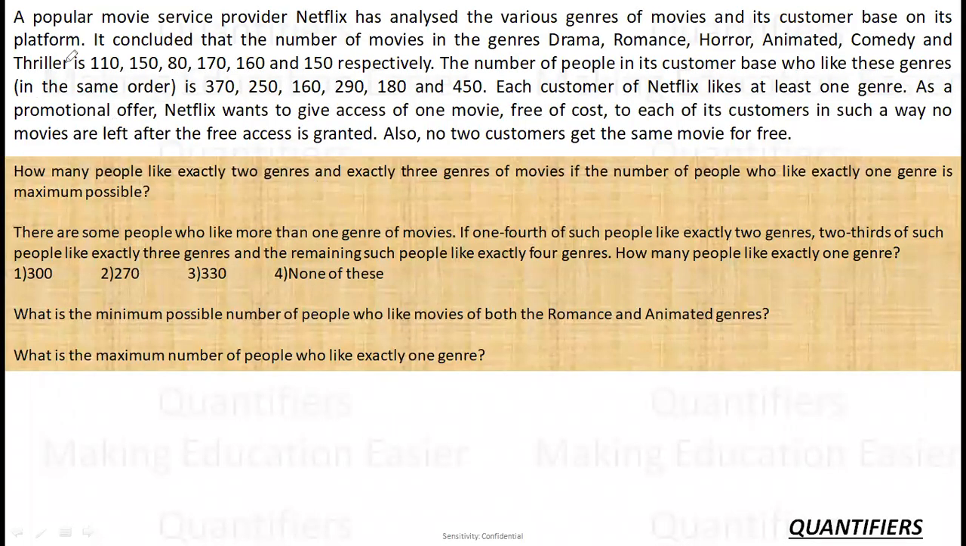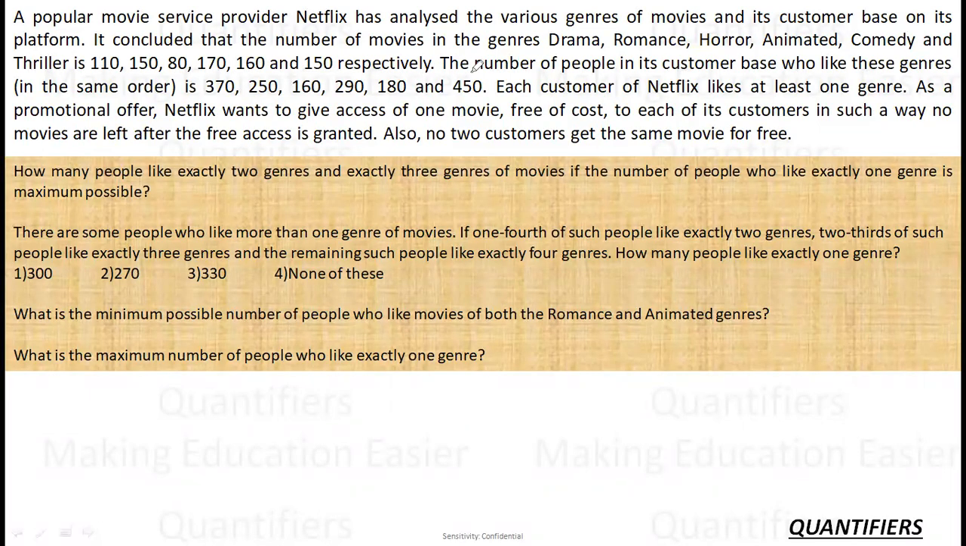Now, a popular movie service provider, Netflix, has analyzed the various genres of the movies and its customer base on its platform. It concluded that the number of movies in the genre drama, romance, horror, animated, comedy, and thriller is 110, 150, 80 and so on respectively. यानी कि इस genre में ये movies हैं. Drama की 110 movies है, romance की 150 movies है, horror की 80 movies है, and so on.